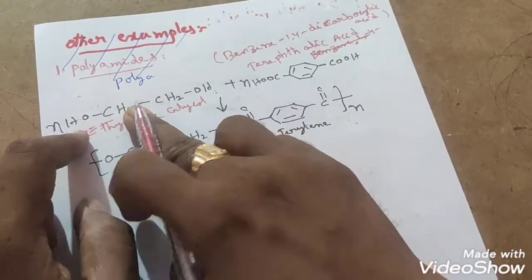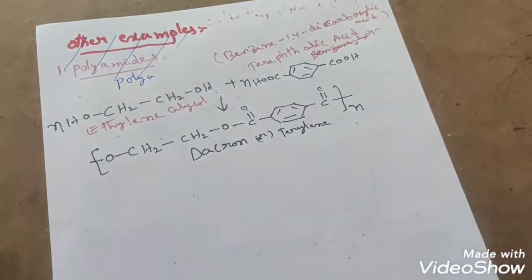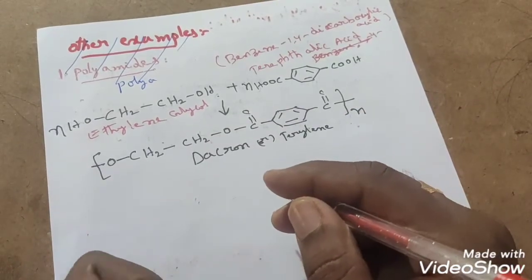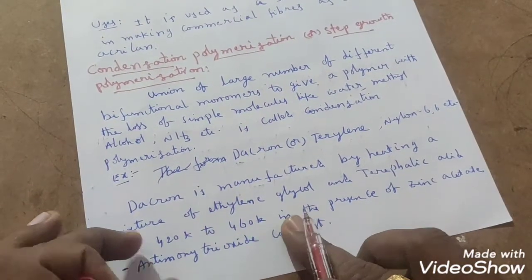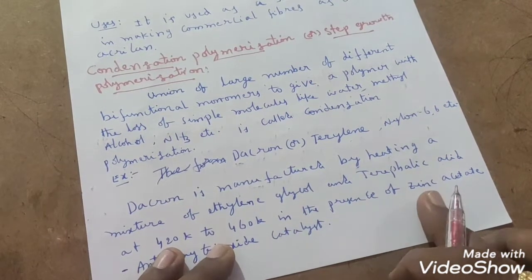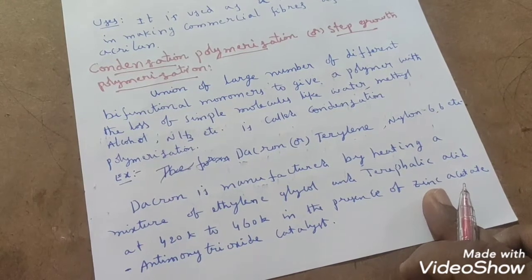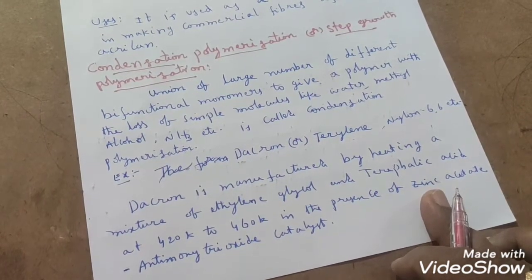Here ethylene glycol and terephthalic acid will polymerize. At what conditions will it polymerize? Those conditions are also important here. We have to mention the conditions clearly. What conditions have we discussed? 420 to 460 Kelvin in the presence of zinc acetate and antimony trioxide catalyst, right?